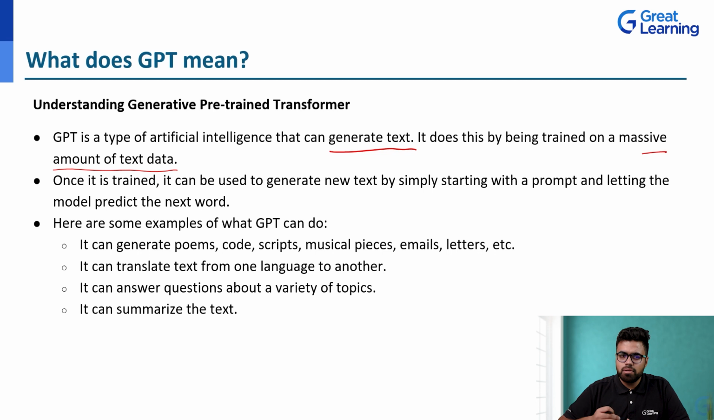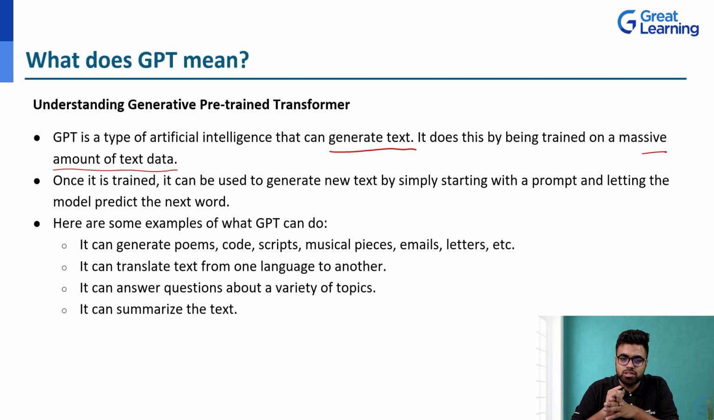So once it's trained, it can be used to generate new text by simply starting a prompt and letting the model predict what is the next word that is going to come. Here are some examples of what GPT can do. It can generate poems, it can code, write scripts, musical pieces, emails, letters, and so on. It can generate a lot of information. And how does it know all these things? Because it has been trained with large amounts of poems to know how it works, large amounts of code. So it knows, by the way, all programming languages possible.